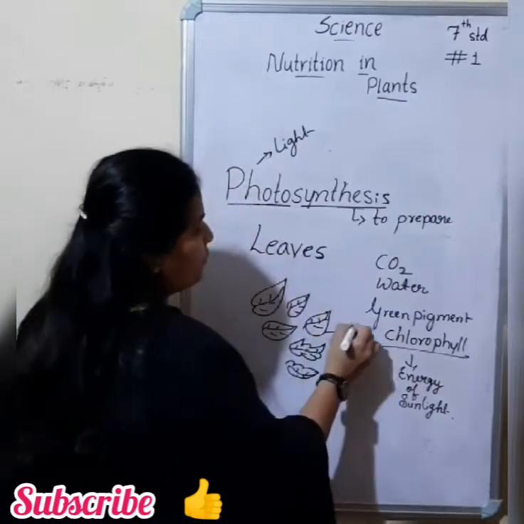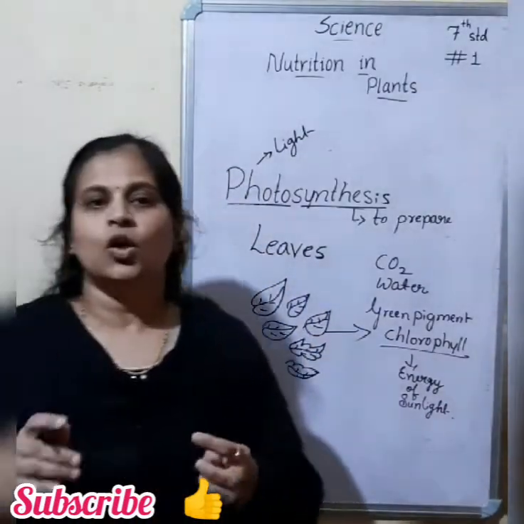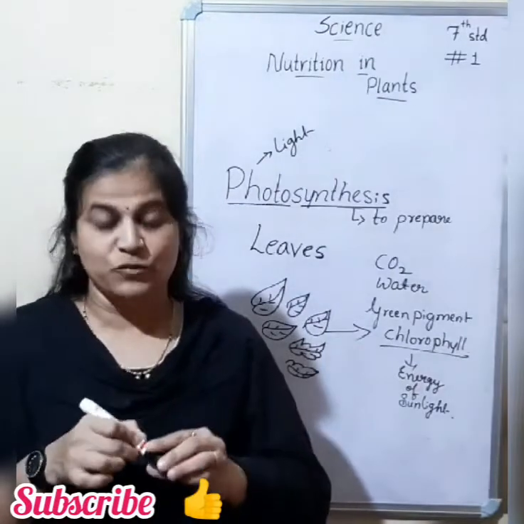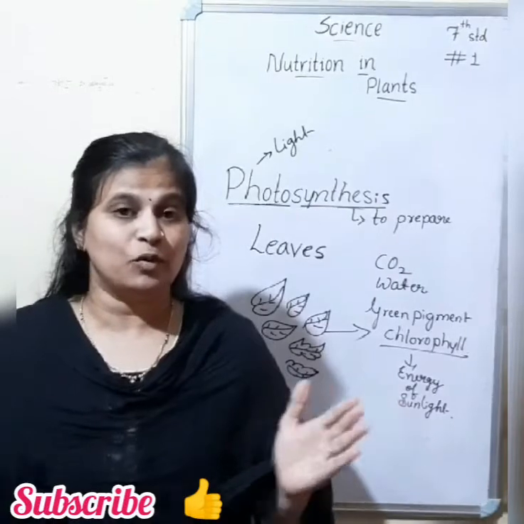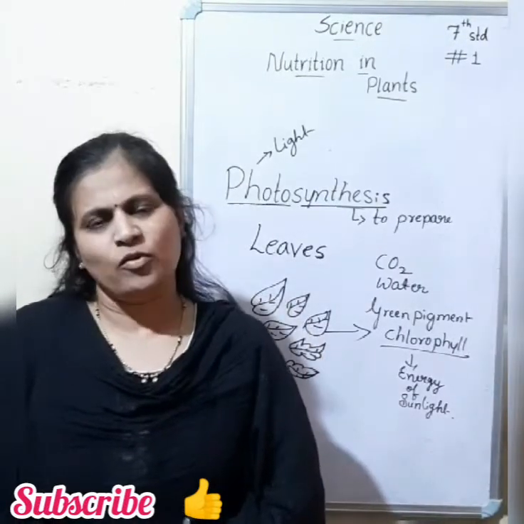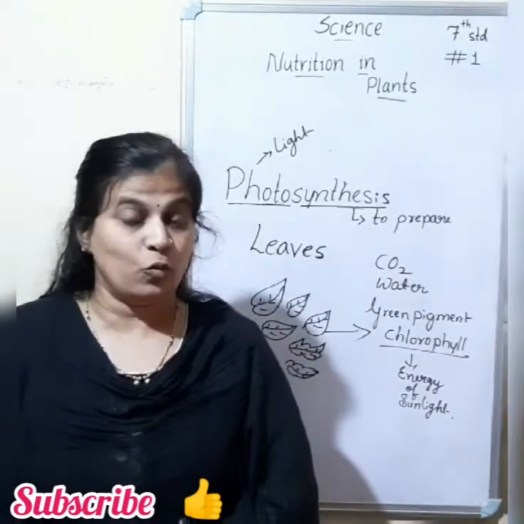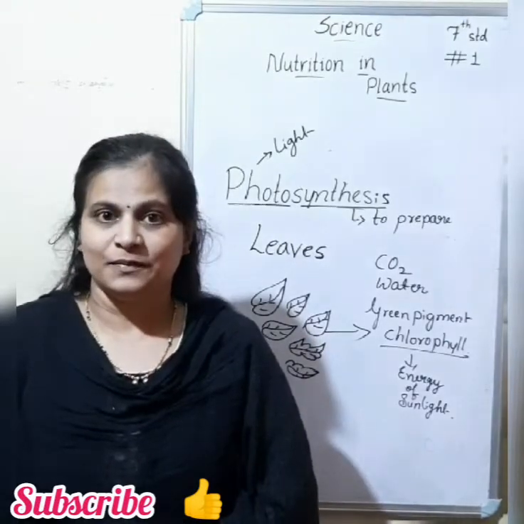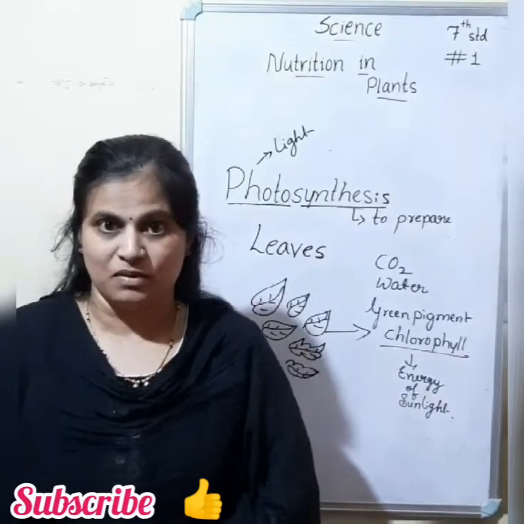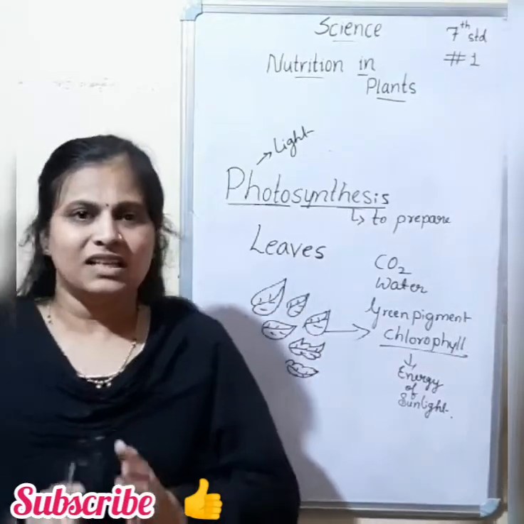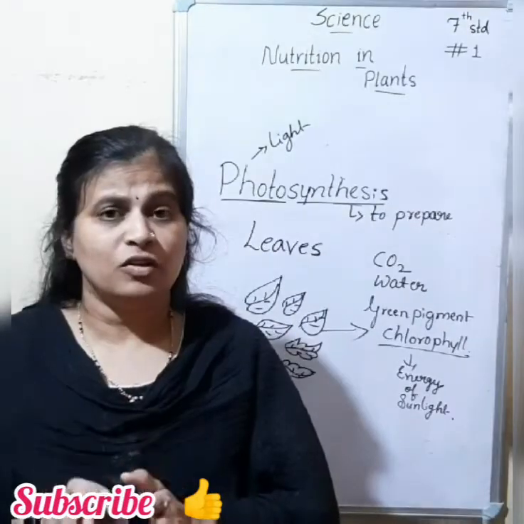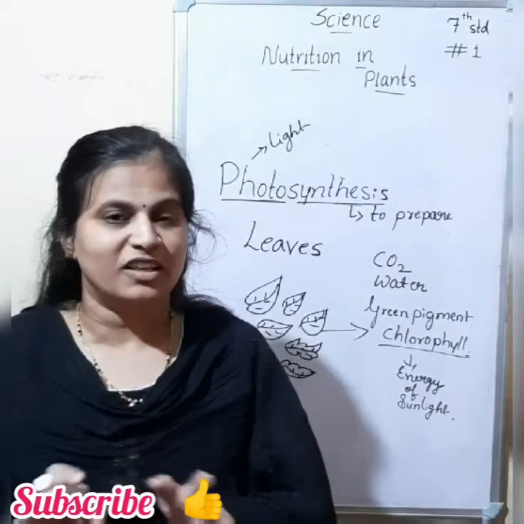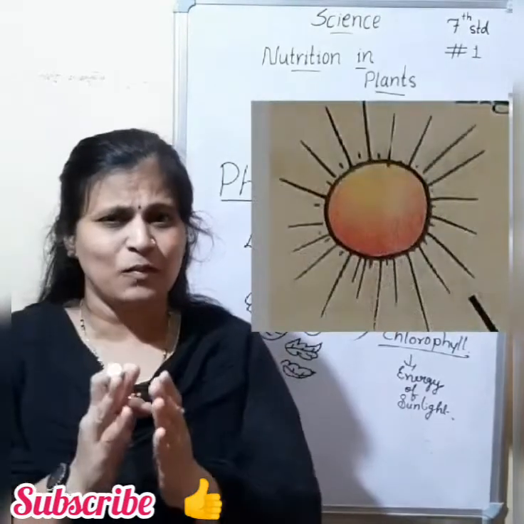So leaves contain a green pigment called chlorophyll. It helps to capture the energy from sunlight. So photosynthesis is a unique process, right? Can you imagine life on earth without photosynthesis? It would be highly impossible, right? Because directly and indirectly we depend completely on plants. So sun is the ultimate source of energy for all living organisms.